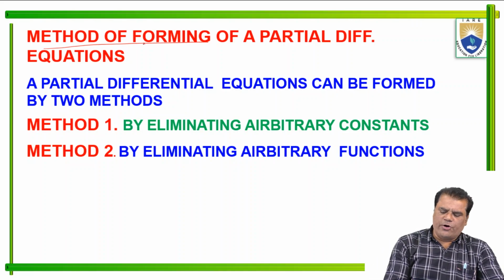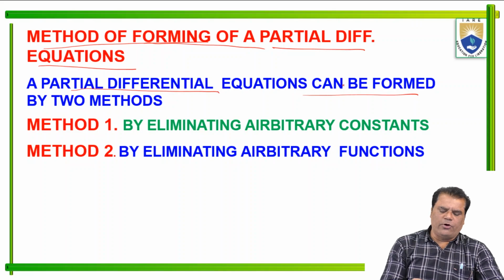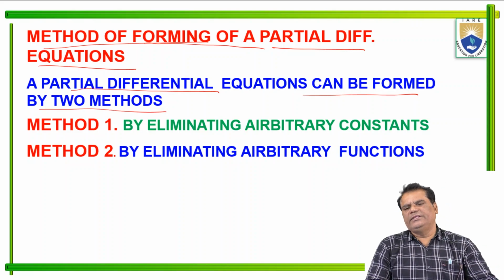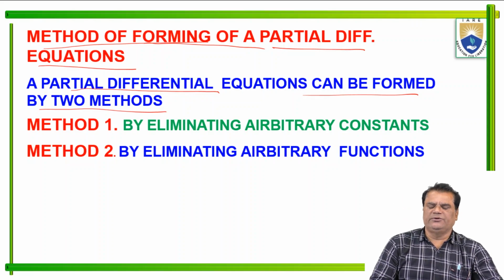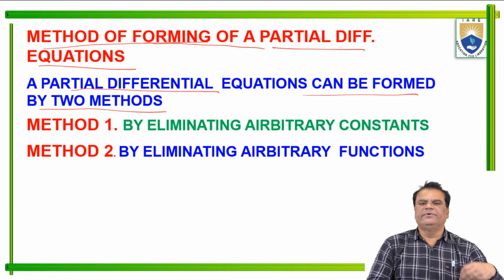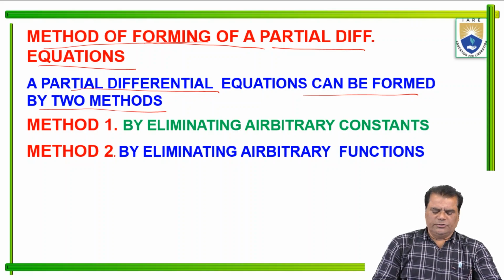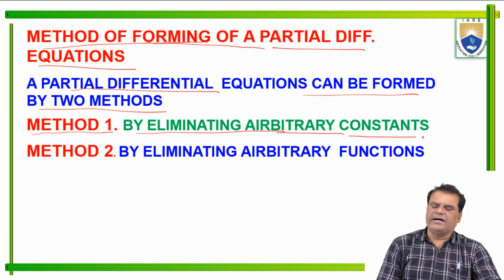So, method of forming a partial differential equation. A partial differential equation can be formed by two methods. Here we define two methods. With the help of these two methods, we can form any partial differential equation from a given relation. Okay. So method one is by eliminating arbitrary constants.